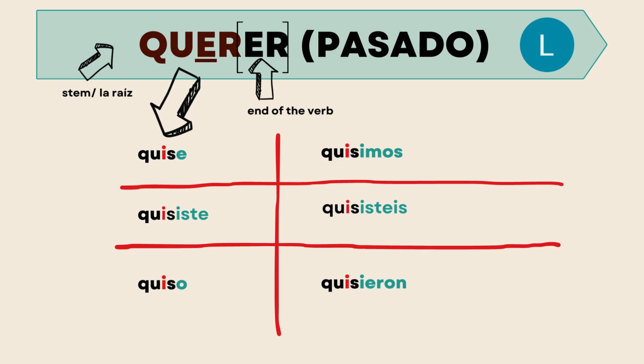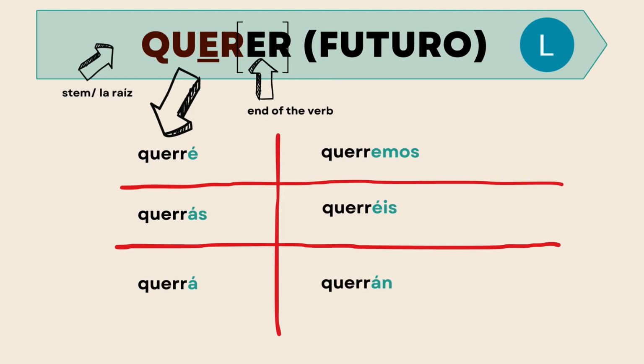Quise, quisiste, quiso, quisimos, quisisteis, quisieron. And also the E has changed to an I. But it happened in all of the pronouns. This is the last tense we're going to do on this verb in this video.